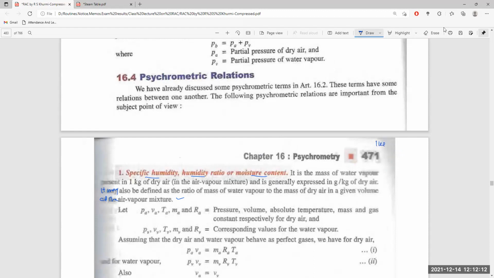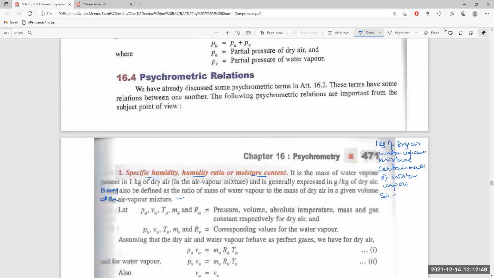One kg of dry air, water vapor mixture has a certain mass of water vapor.